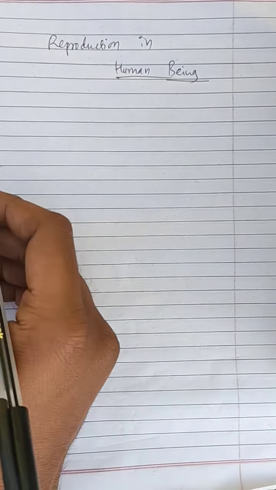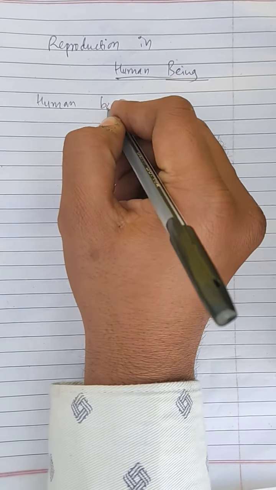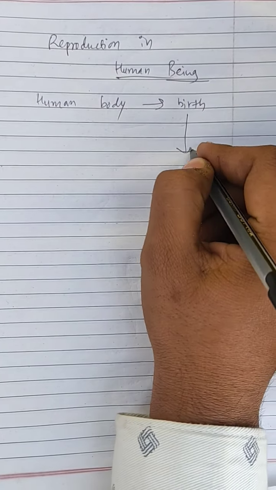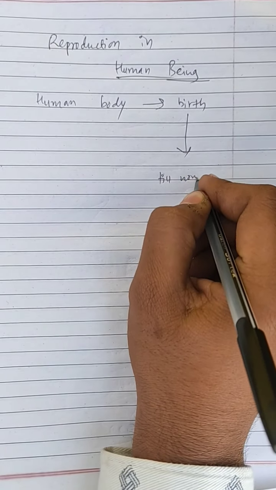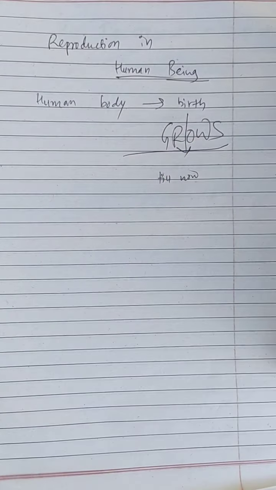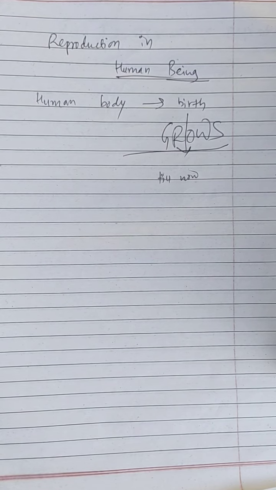We know that our human body, from the time of our birth until now, grows continuously. From the time you were born to now, many changes have occurred in your body.